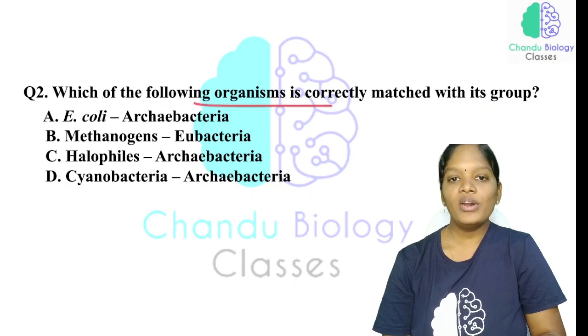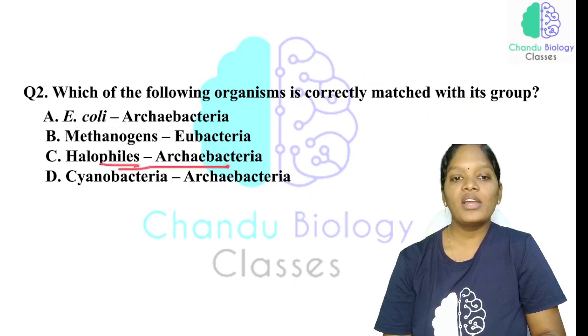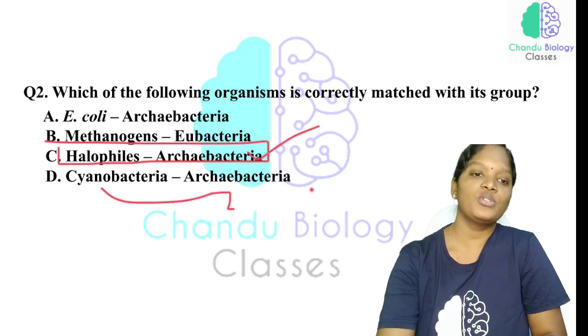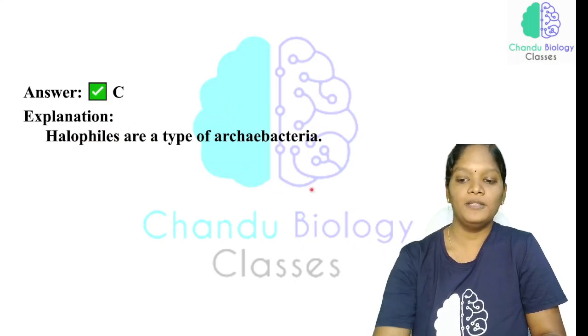Which of the following organisms is correctly matched with its group? E. coli is an archaebacteria, methanogens are eubacteria, halophiles are archaebacteria, cyanobacteria are archaebacteria. In fact, E. coli is a eubacteria, methanogens are archaebacteria, halophiles are archaebacteria, which is the right match, and cyanobacteria are not archaebacteria. So the proper answer is option C.